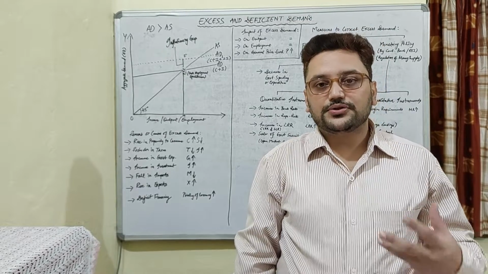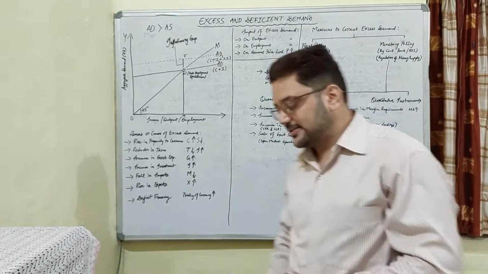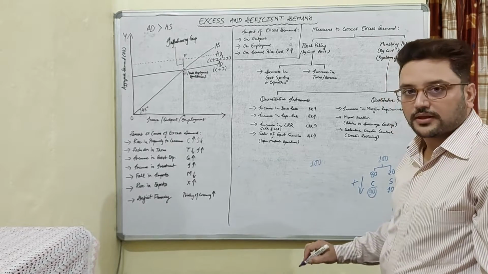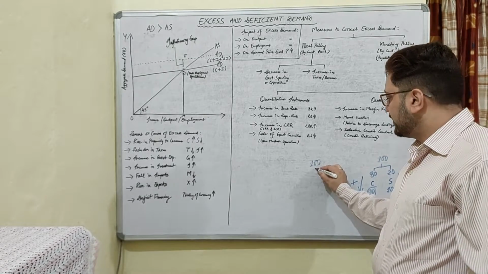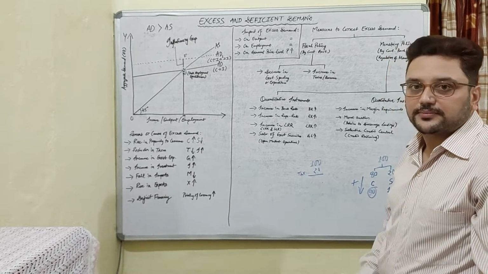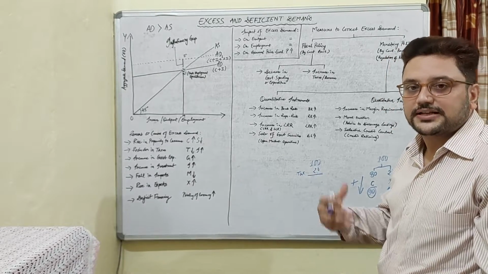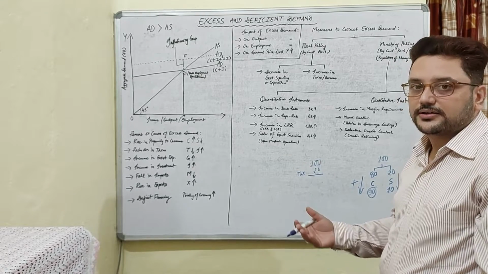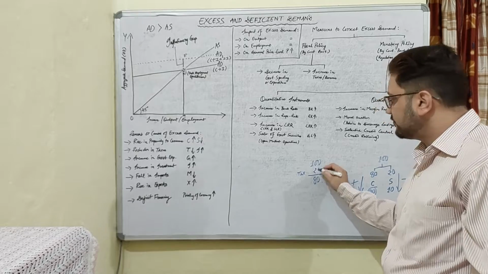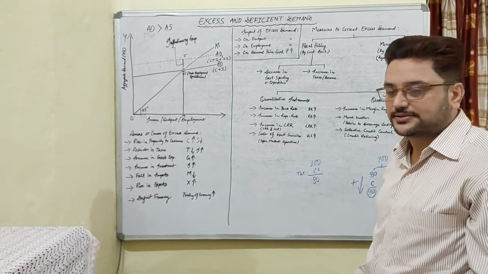If the government reduces the taxes, we can understand it this way: suppose our earning is rupees 100 and we are paying 20 rupees as tax. So our personal disposable income which we can spend on purchasing goods and services is only 80 rupees, because 20 rupees we have to pay to the government as taxes.